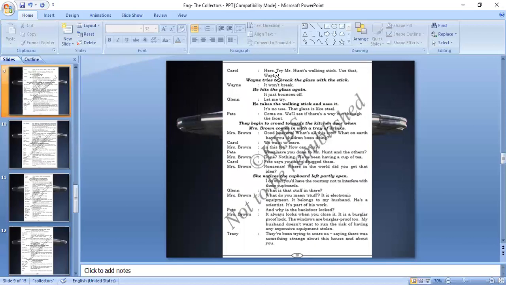Carol says, here, try Mr. Hunt's walking stick. Use that, Wayne. Wayne tries to break the glass with the stick. It won't break. He hits the glass again. It just bounces off. Glenn says, let me try. He takes the walking stick and uses it. It is no use. The glass is like steel. Come on, we'll see if there is a way out through the front.